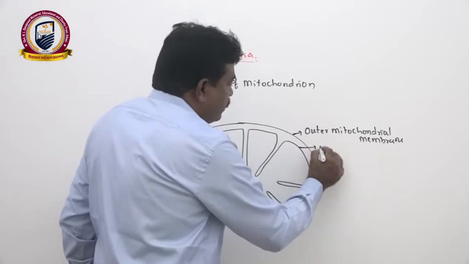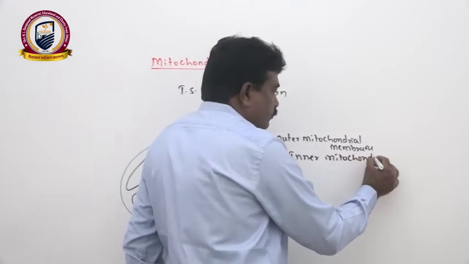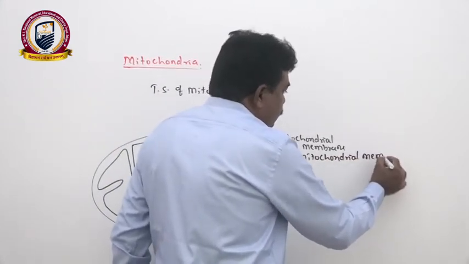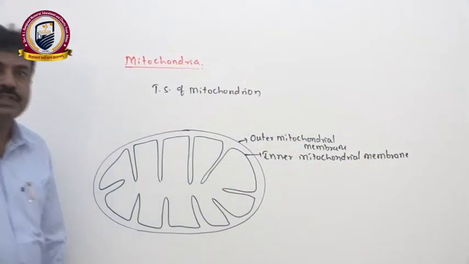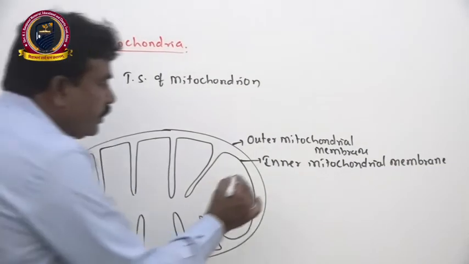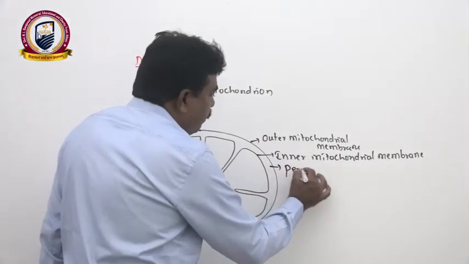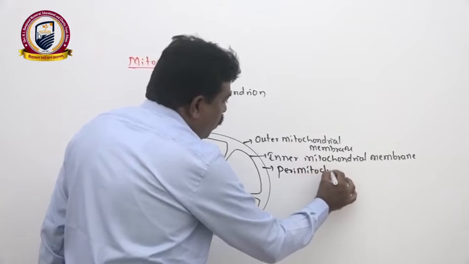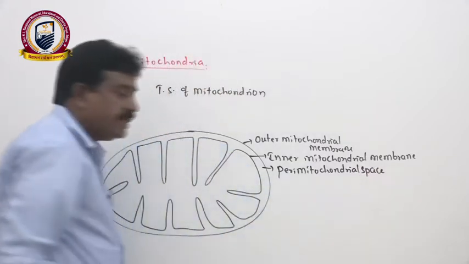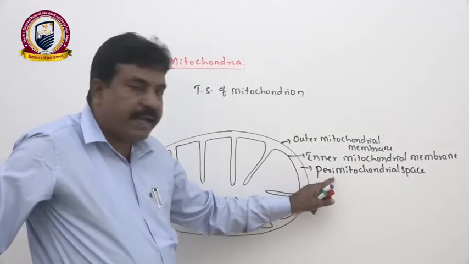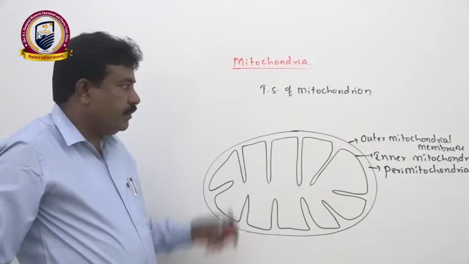This is the second one, the inner mitochondrial membrane. This membrane has a thickness of about 60 angstrom units. Then in between these two membranes there is a small space, the perimitochondrial space. It is around 80 angstrom units. Peri means periphery, edge. The space present between the two membranes we call the perimitochondrial space.